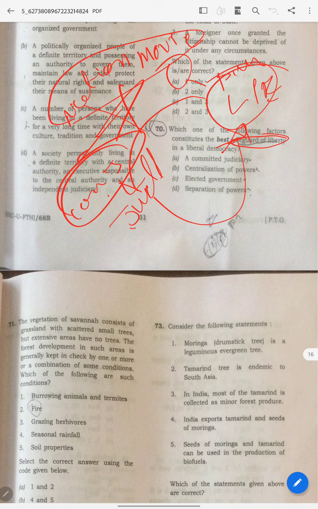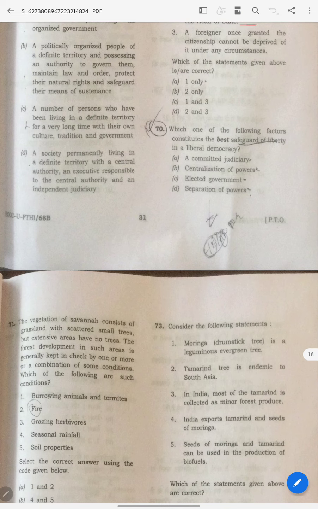You are making it mandatory. Who are you to make it mandatory? I have my own feelings, emotions, and thought process about what I have to do and what I should not do. So at that time the executive and legislature will enter. So the answer is D.